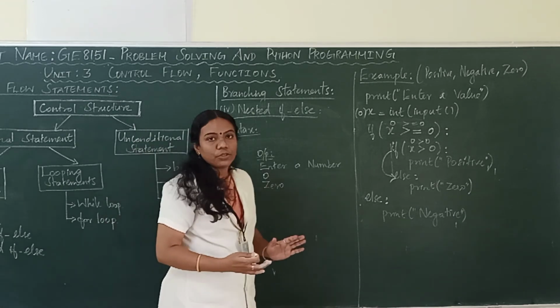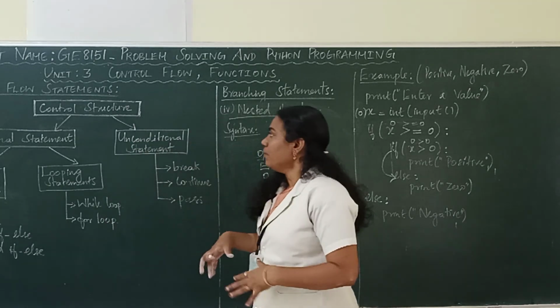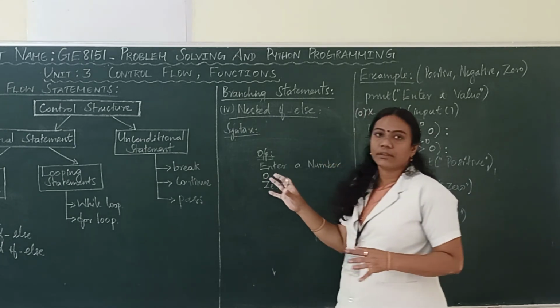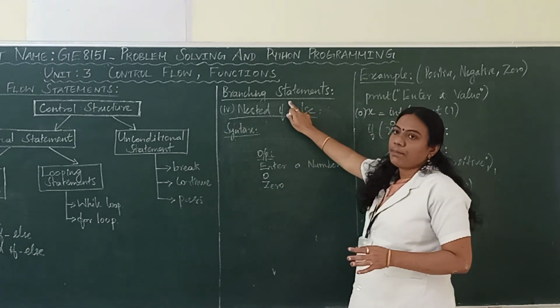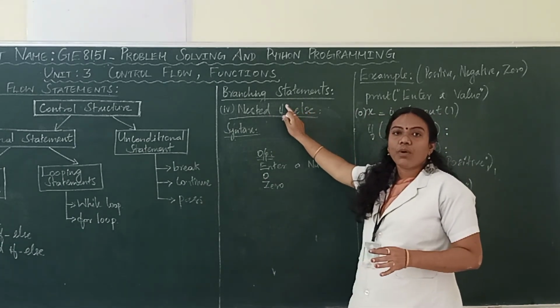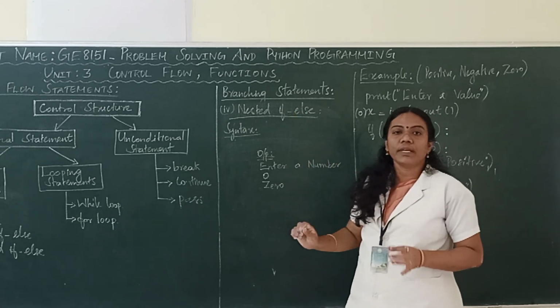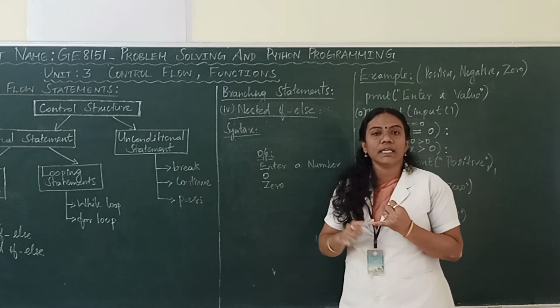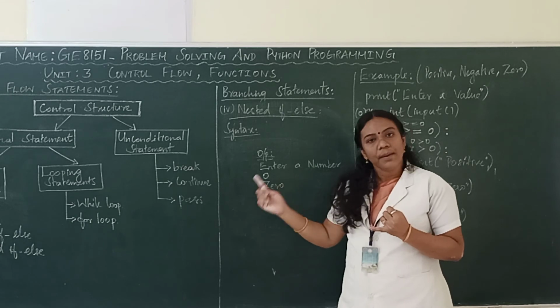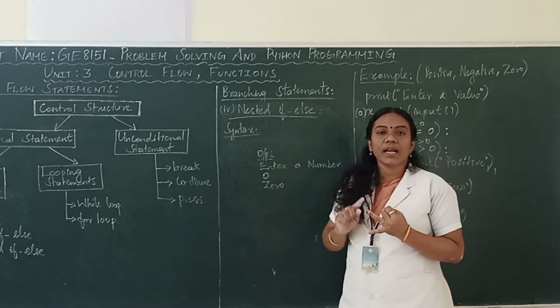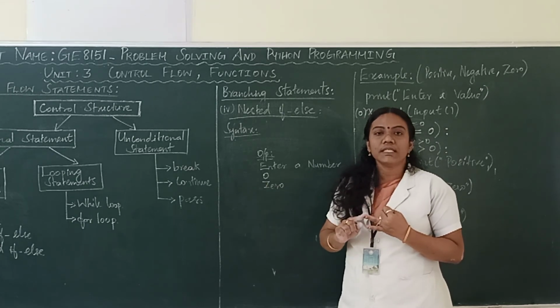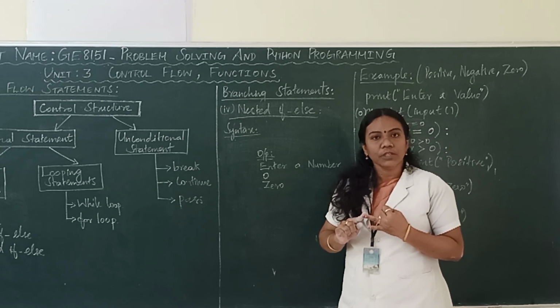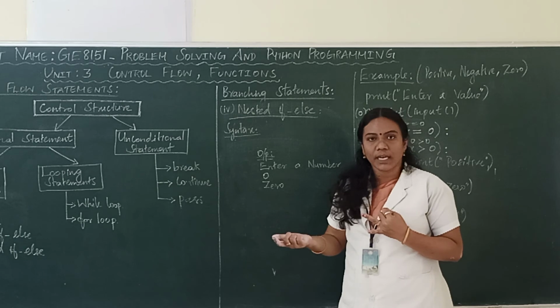So, everyone understood, students? In this video, we have seen the complete thing about the branching statement. Under branching statement, what are the things we have discussed? First, if. If is otherwise called simple if or one-way branching, okay. Second, we have seen if else. What is the other name for if else? Two-way branching or alternative branching or alternative conditional, okay.